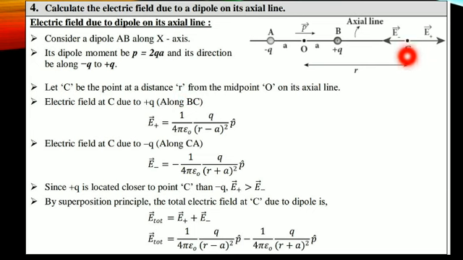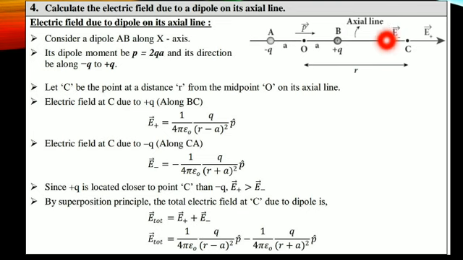See this point C placed at distance r from the midpoint of the electric dipole. So how to calculate? The electric field at point C due to the positive charge, but the distance from the center point to C is r. But the electric field at a point is due to which charge?